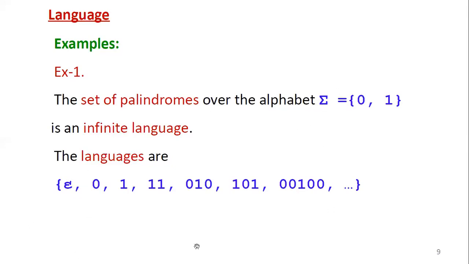Now this is called a language: nothing but a set of strings of symbols from some one alphabet. Now here the palindromes language is an infinite language. Why? Because we will get an infinite number of palindrome strings. This is one example of a language.